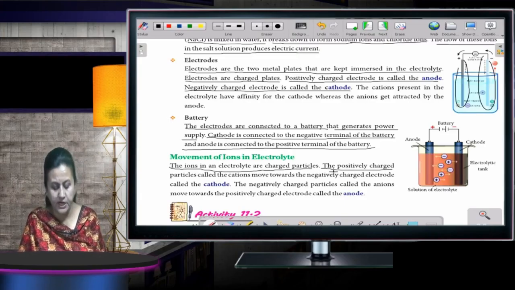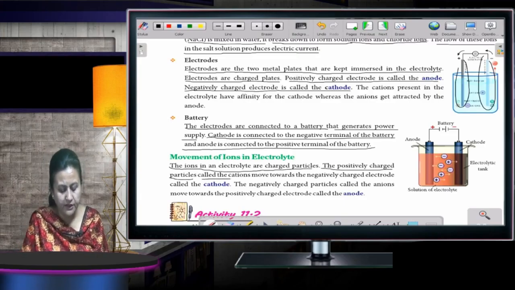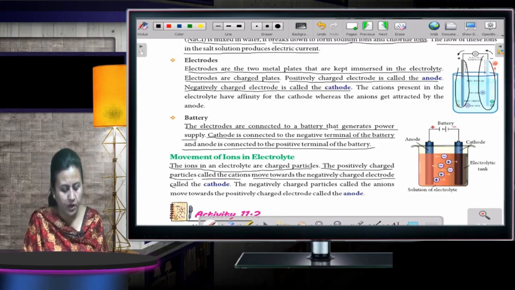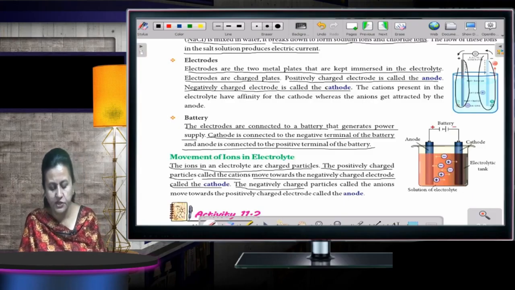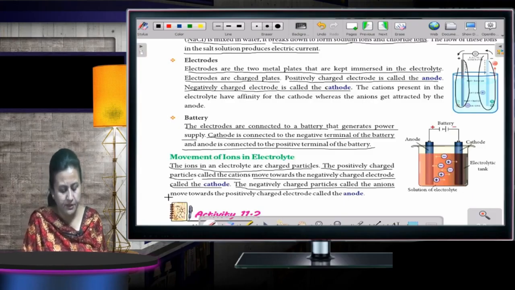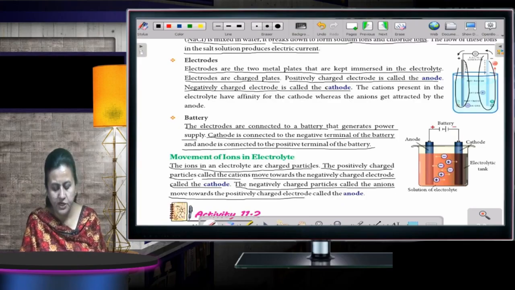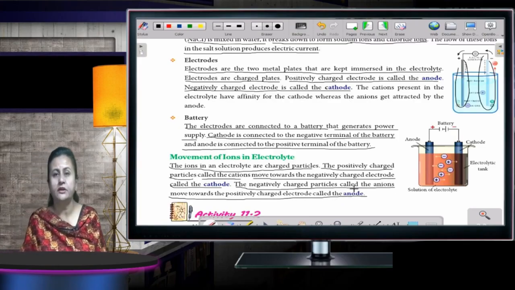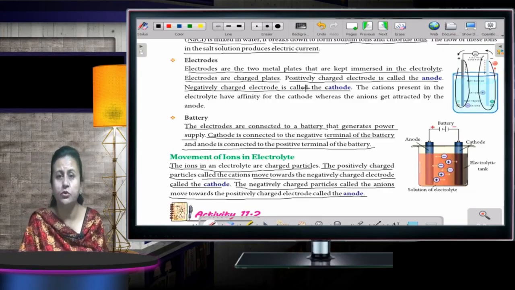The positively charged particles, called the cations, move towards the negatively charged electrode called the cathode, and the negatively charged particles, called the anions, move towards the positively charged electrode called the anode. Okay. Have you all understood? Just go through this.